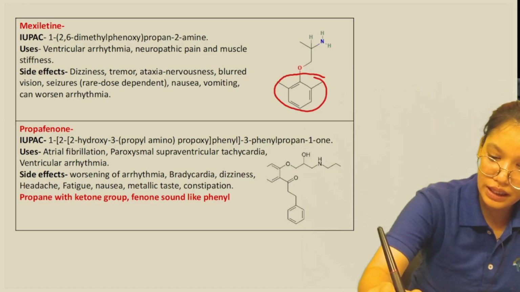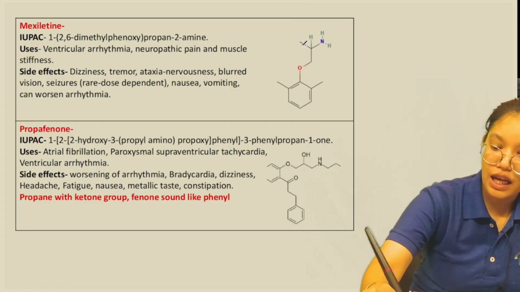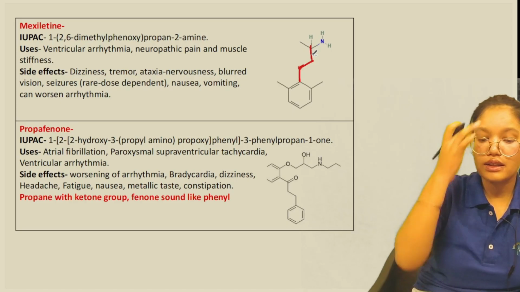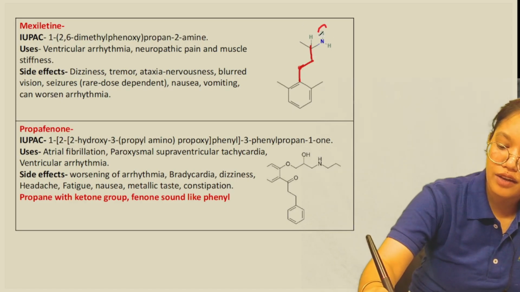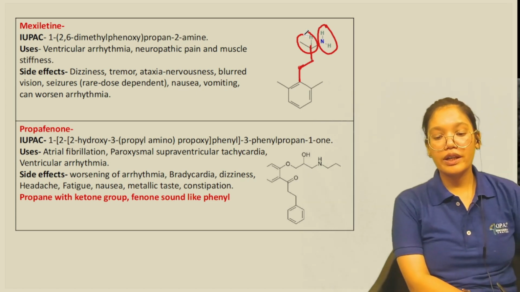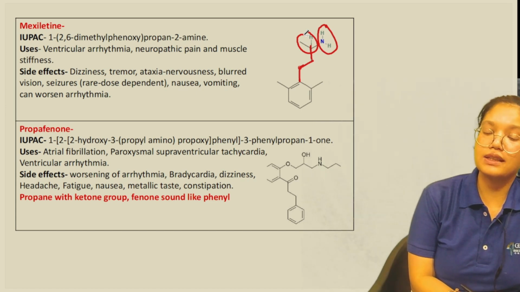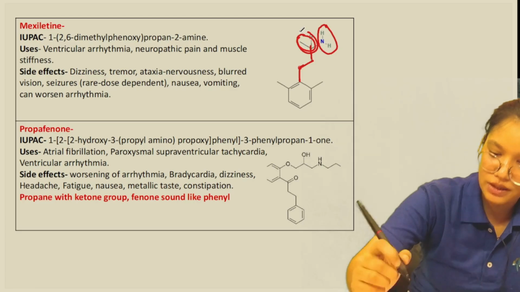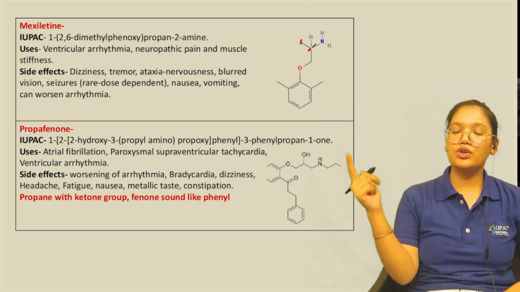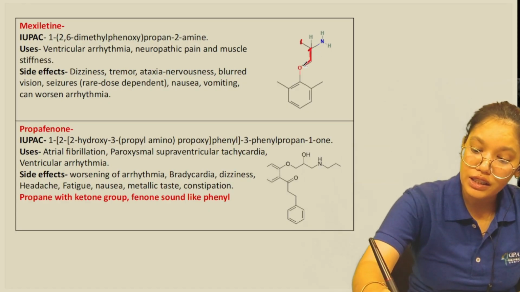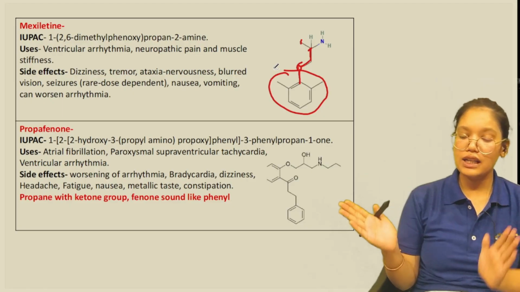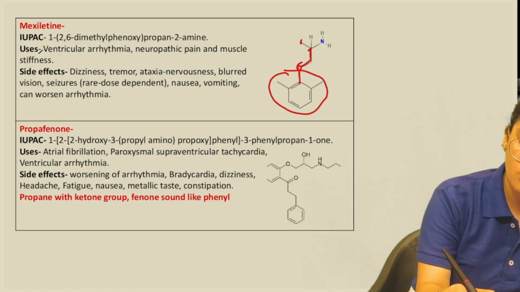Then here we have the ether bond in this mexiletine, and then we have an NH or amine group that is attached to the carbon. So this is the structure of the mexiletine, or we can say the ethyl group is here. We have two carbons here, so an ethyl group that is attached to the amine group. Then we have an ether group here that is attached to the phenyl ring that has two methyls attached to it. That is the structure of mexiletine.